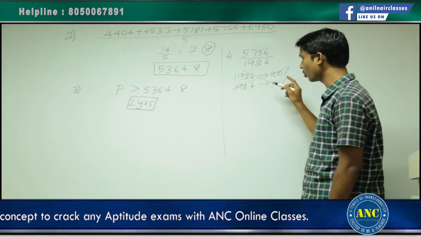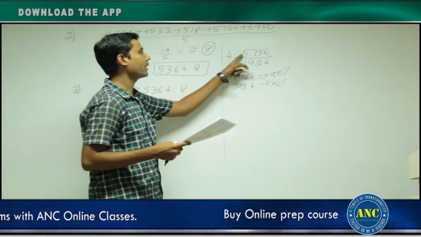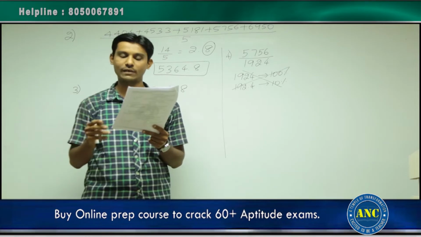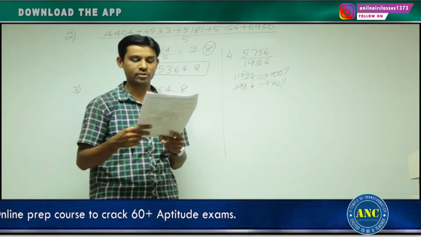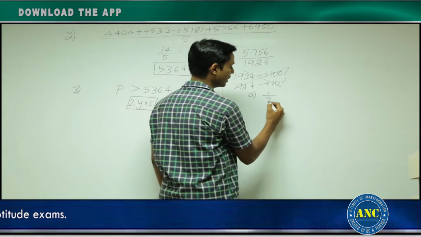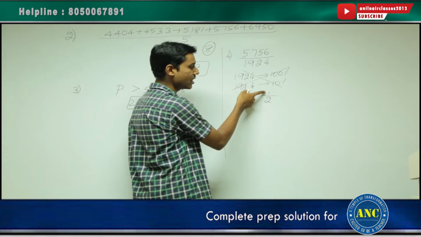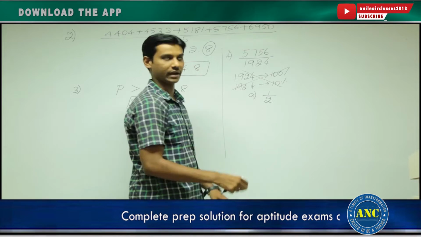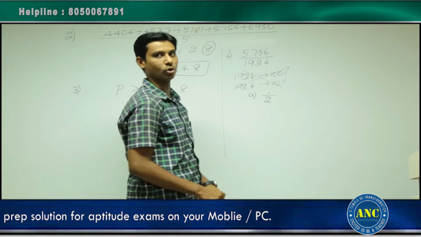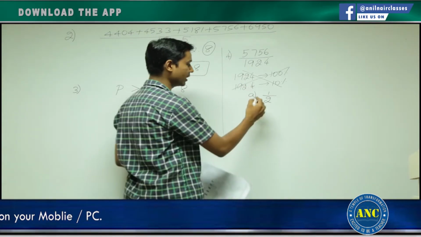This is not the best method to use for this particular ratio. Please think logically, sir. The ratio given is 5756 divided by 1924. Go with the answer options. That will give you the answer very quickly rather than doing all these steps. First option is 1:2. That means in fraction form it is 1/2. 1/2 means if the numerator is 1, the denominator should be 2 times the numerator. Numerator is 5000 something. Denominator should be 2 times 5000, that means it should be close to 10,000. Is the denominator 10,000? No. First option is ruled out.